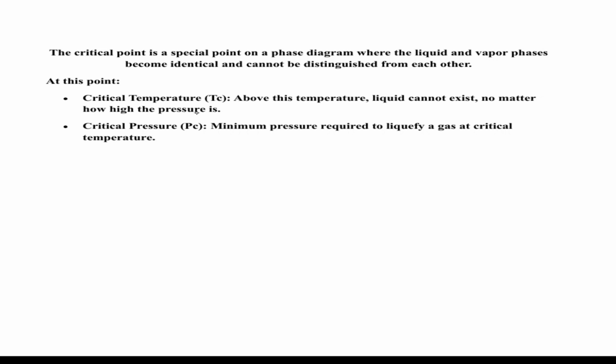This is a very interesting point. So critical pressure is the minimum pressure required to liquefy a gas at the critical temperature.